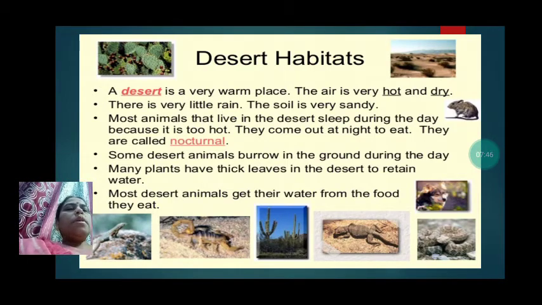Some desert animals burrow in the ground during the day. They make burrows in the ground so that they can protect themselves from the hot weather. They go inside, find it cool over there, and live.